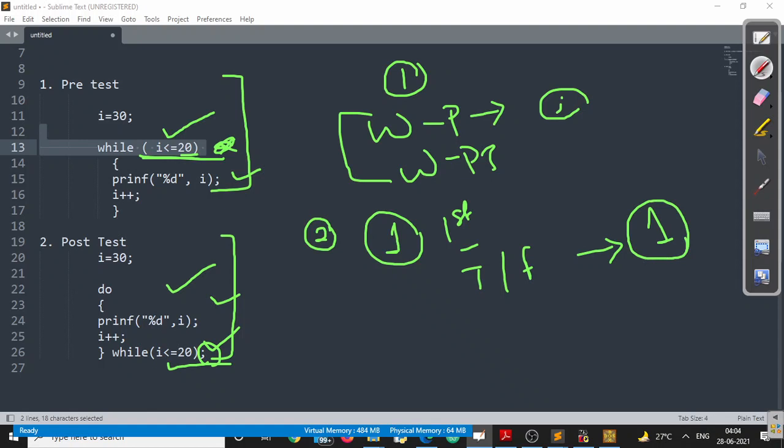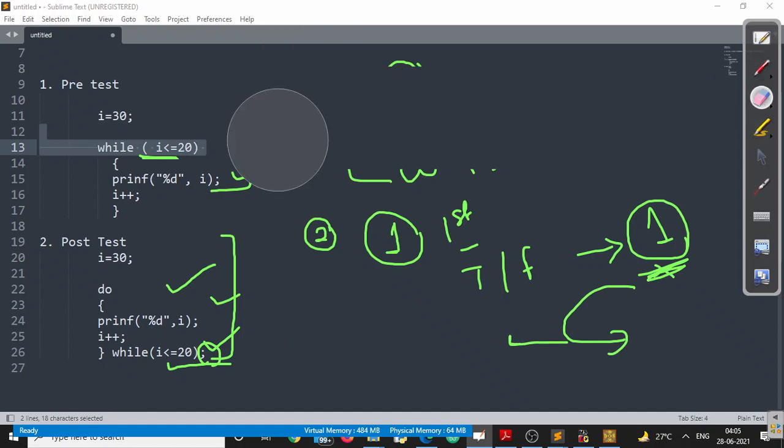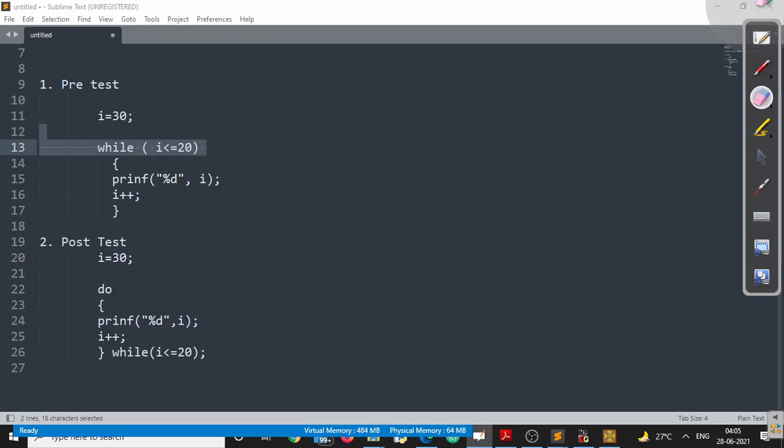This is the only difference. Otherwise, after the first step, the remaining steps are the same as the pre-test loop. So if you want to remember, post-test loop behavior equals step 1 plus the behavior of pre-test.